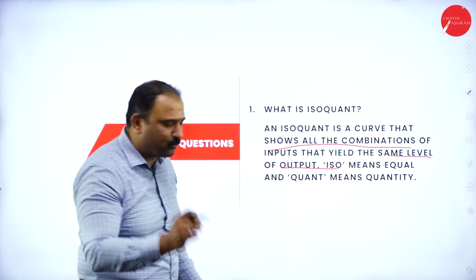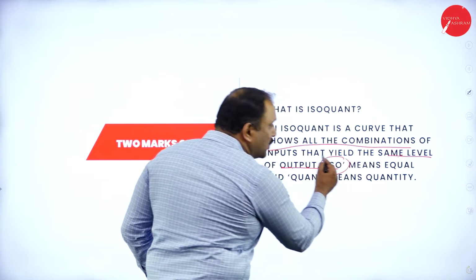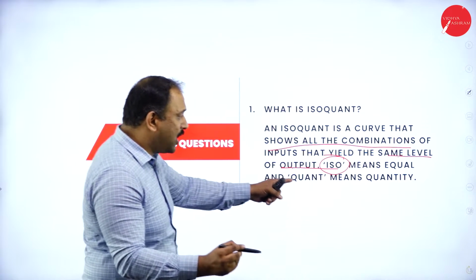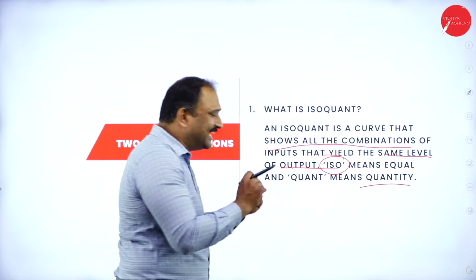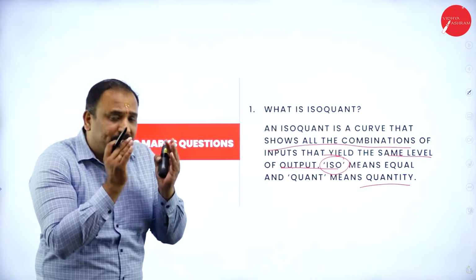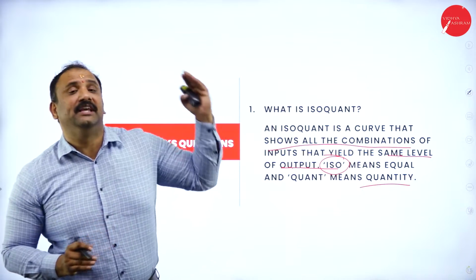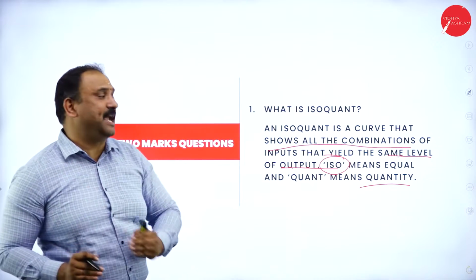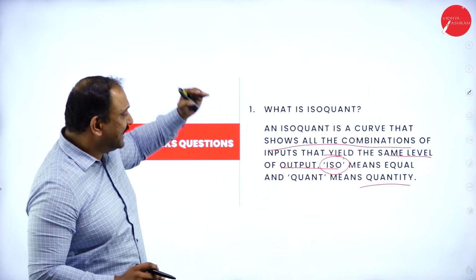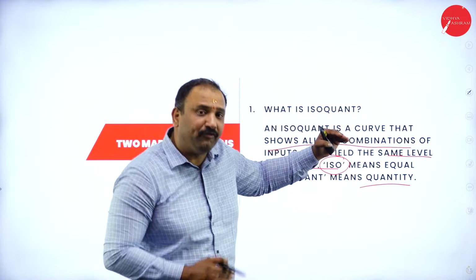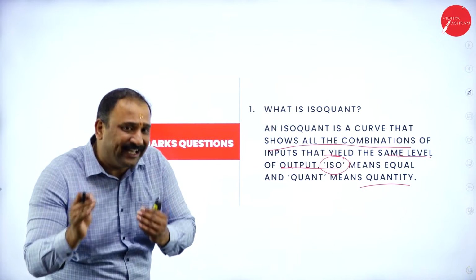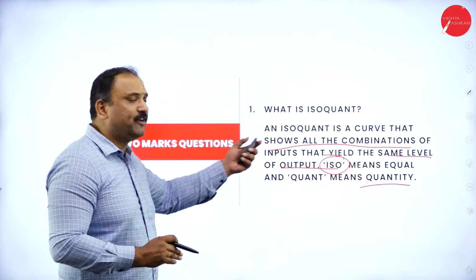That's why we use that word very clearly. Iso means equal, quant means quantity. So equal quantity. So whatever you give as input, the output should remain the same. So that's why we say that it is a combination of all inputs that will yield the same level of output.